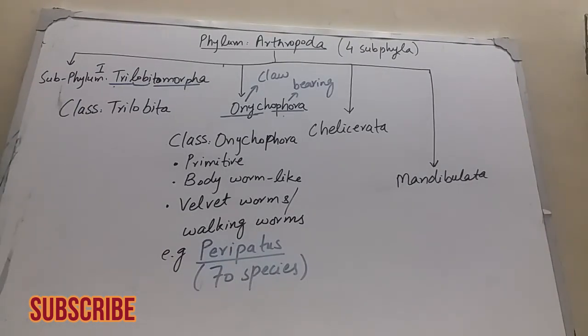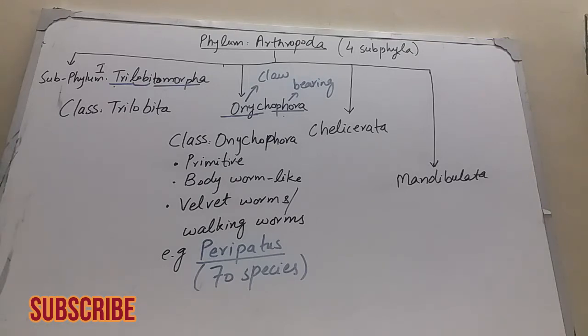Next subphylum is known as Onychophora. The word Onychophora is derived from Greek word. Onyx means claw and phora means bearing or having. It means having claw-like appendages. Claw-like appendages are unjointed. It means the appendages of the body are unjointed.